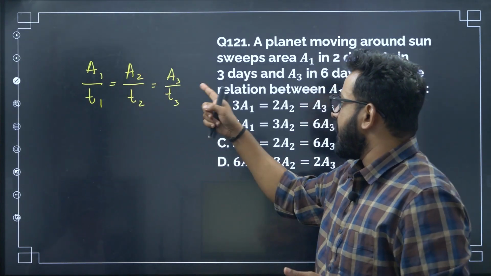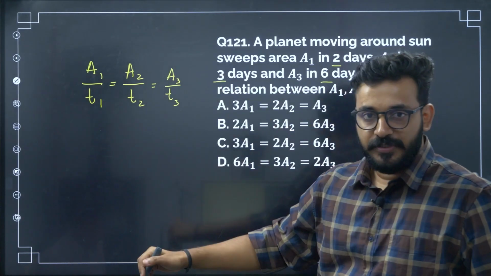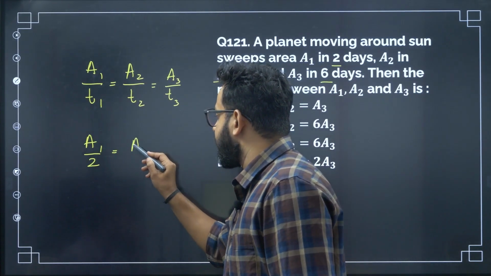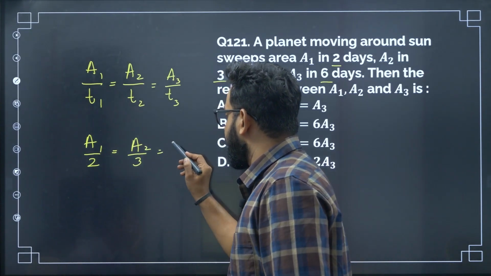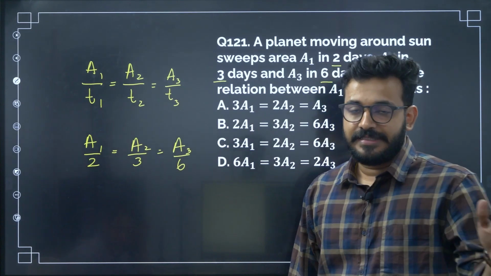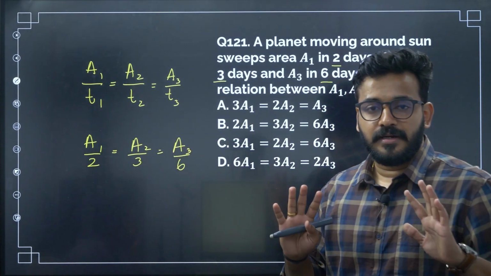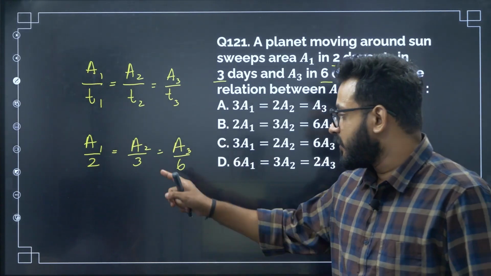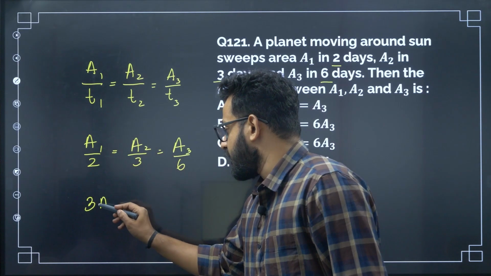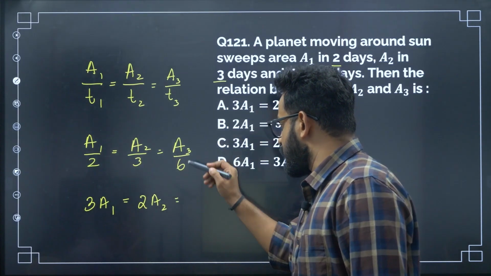So in this case, the t1, t2 values are given. t1 is 2, t2 is 3, and t3 is 6. So let's substitute these values. So we have A1 by 2, A2 by 3, and A3 by 6. So what is the relation between them? Very simple. Just take the LCM and multiply by it, so you can get rid of all the denominators. The LCM is 6. Multiply by 6, you will get 6 by 2, 3A1, is equal to 6 by 3, 2A2, is equal to 6 by 6, which is 1, so A3.